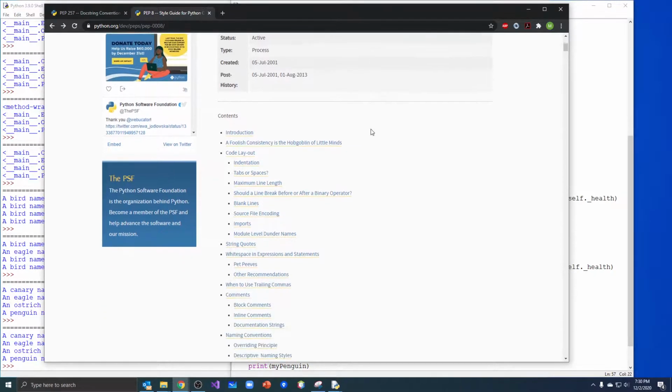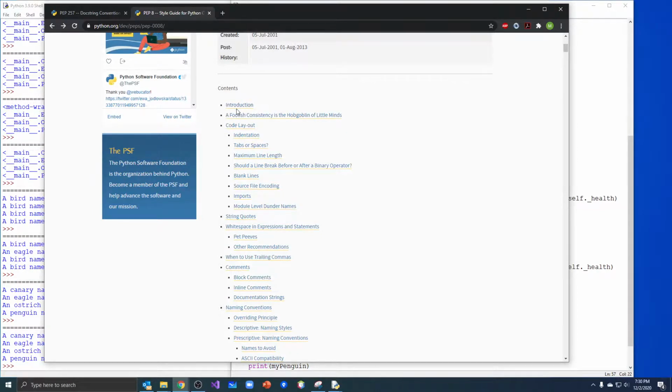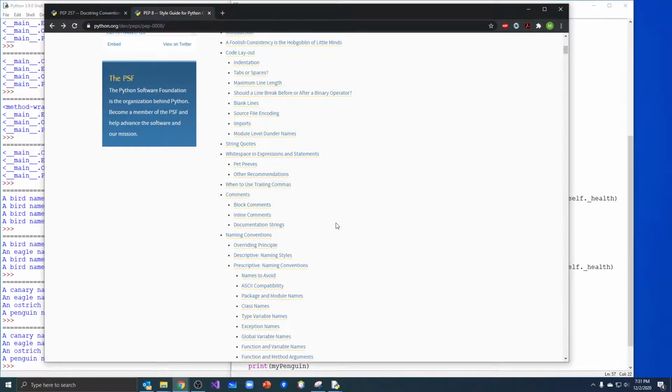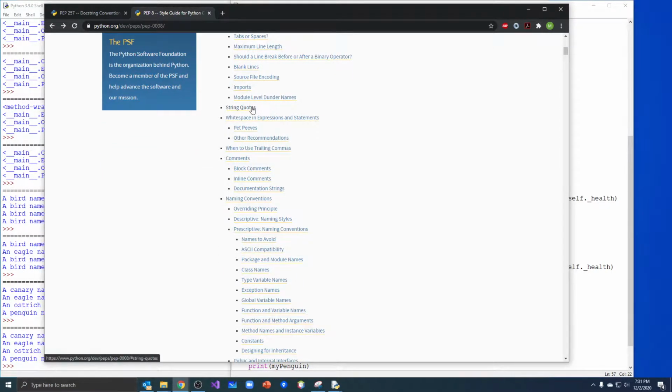I'm not going to go through all of this, but I want you to look at what it covers. Indentation: should you indent with tabs or spaces? What's the longest line length you should use? How many blank lines should you have? How about string quotes? We're going to talk about those more in a minute. Do you use singles or doubles? All those questions are answered.